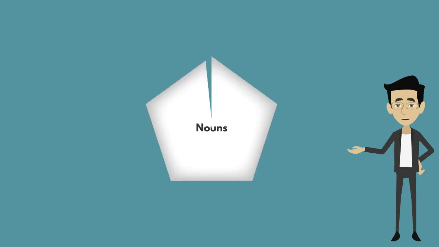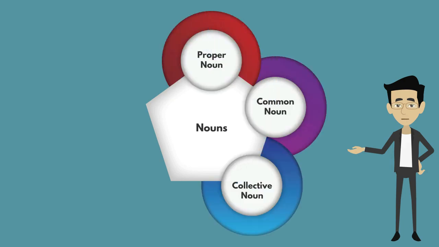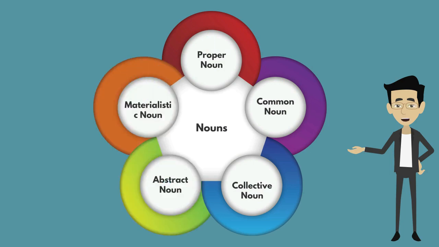Generally, there are 5 types of nouns. They are proper noun, common noun, collective noun, abstract noun, material noun. Let's learn briefly about the kinds of nouns.